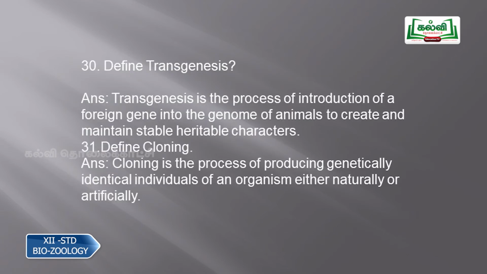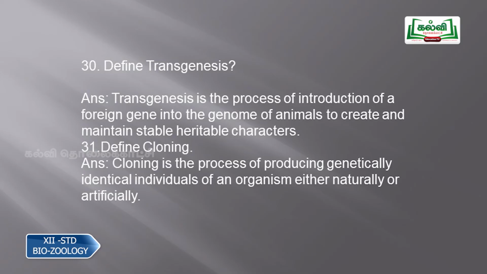Then question number 30, define transgenesis. Transgenesis is the process of introduction of a foreign gene into the genome of animals to create and maintain stable heritable characters. A foreign gene, which is not in our body or in that organism, is taken and inserted in other animals, and after inserting we do not lose its character but maintain it.